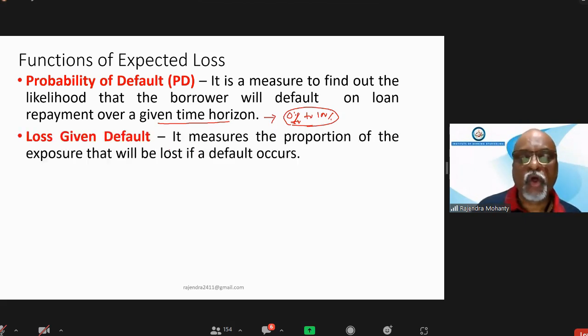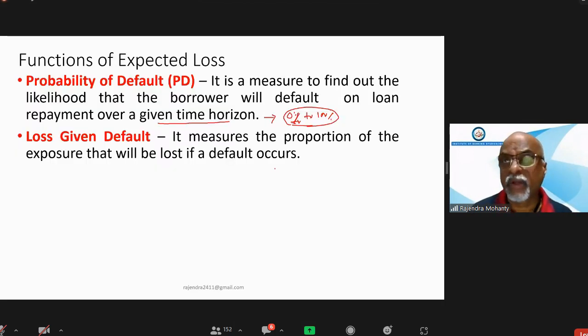Next one is called loss given default. That means it will measure the proportion of the exposure that will be lost if the borrower defaults.